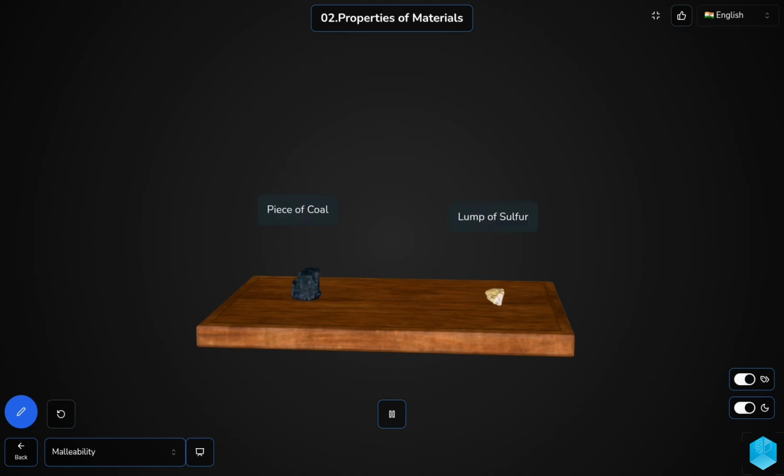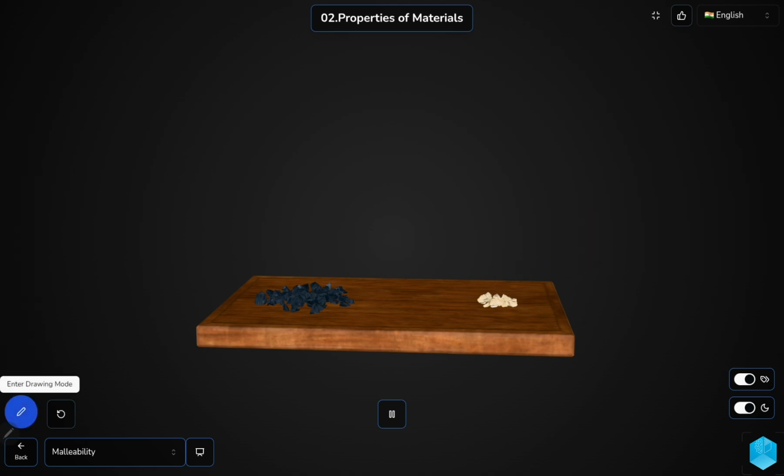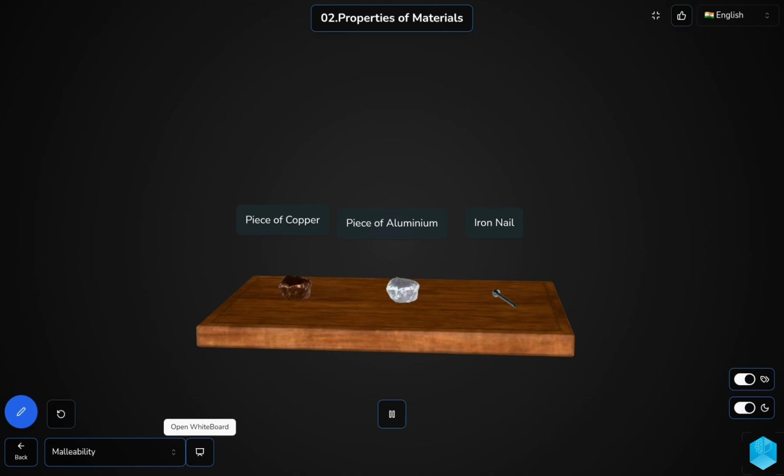Then if you talk about coal and sulfur, these are not malleable. If you break the coal and the sulfur, you can see they do not break into thin sheets, but into small pieces. So this shows how metals are malleable. Now next you can see wood. Wood is neither malleable nor brittle. If you break the wood, it does not change into pieces. So this was about malleability.